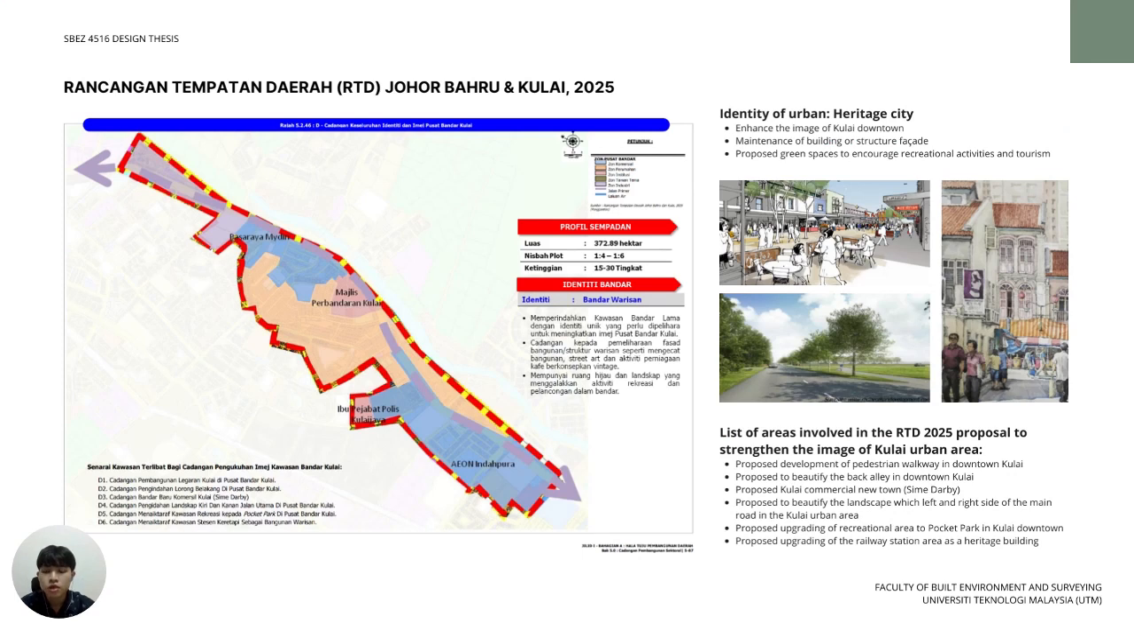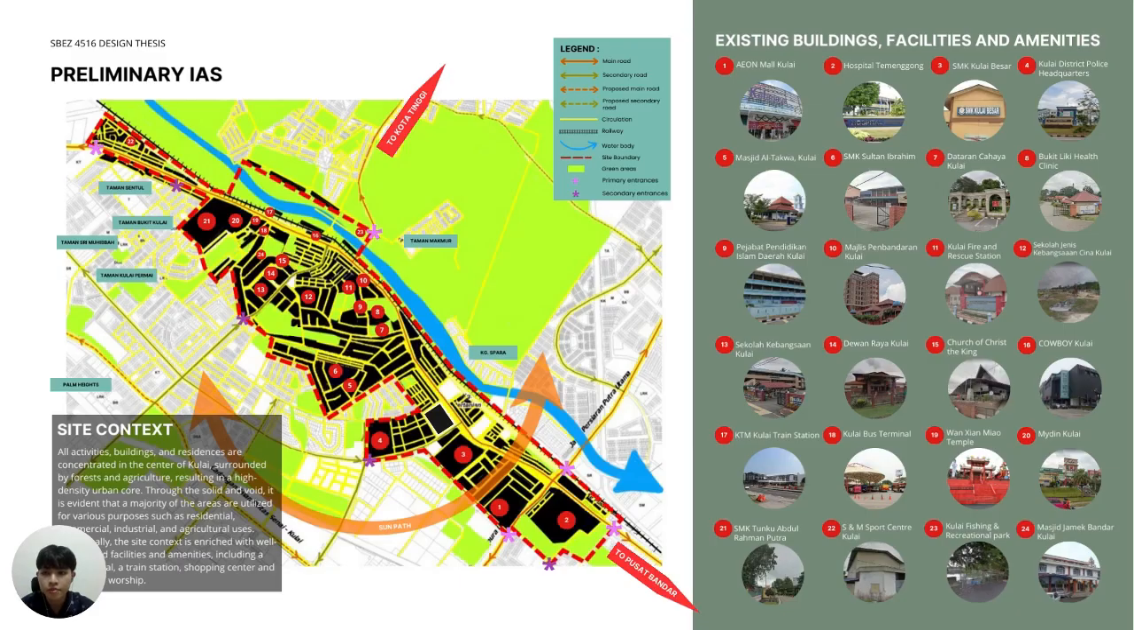Through the RTD 2025, several suggestions are provided for Kulai Town area, and the aim of this planning is to enhance the image of Kulai through the landscape design. Therefore, implementing urban regeneration concept is totally suitable for this suggestion and problem segment. So the preliminary IIS plan shows the site context and condition of Kulai downtown.